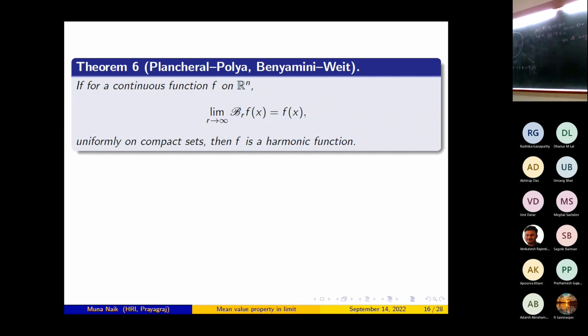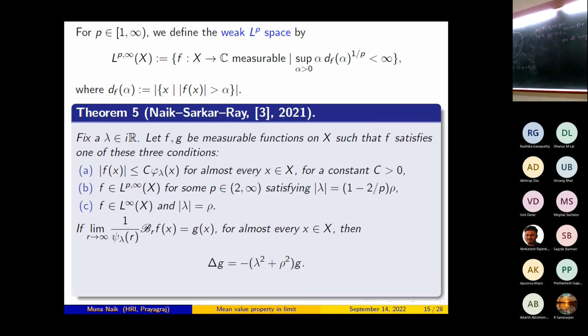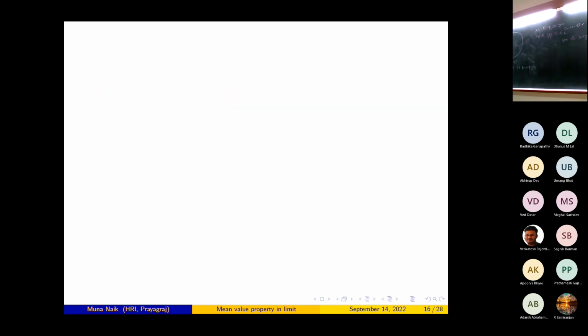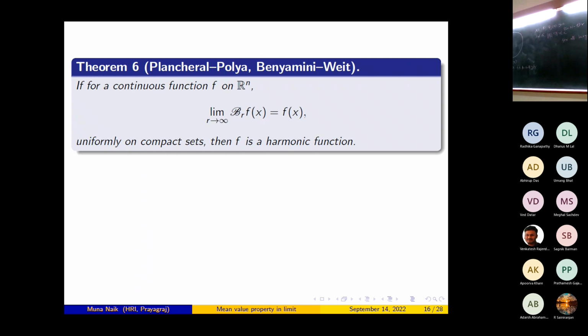Precisely, this is the result by Benjamin Weit: if for a continuous function f on R^n, the limit as r tends to infinity of B_r f(x) is equal to f(x), uniformly on compact sets, then f is a harmonic function.